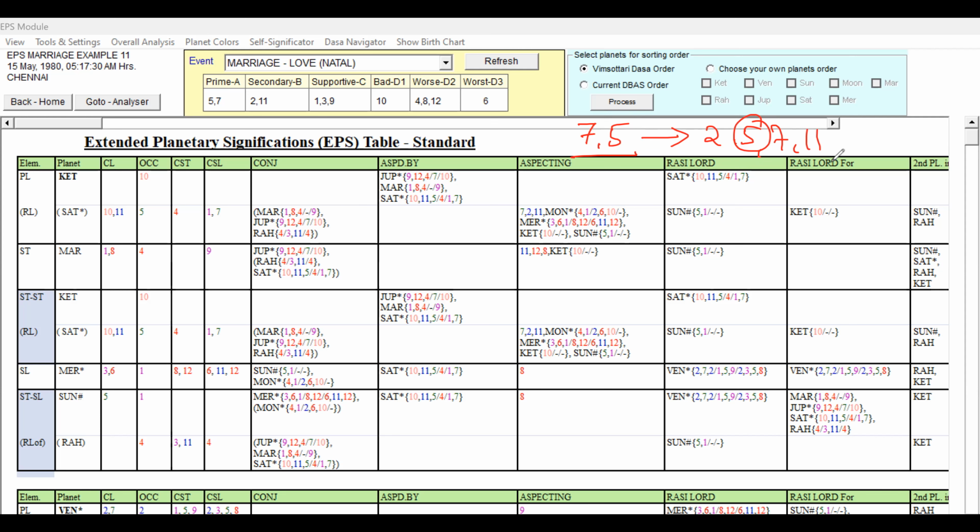They are supportive for the marriage, love marriage, because they will marry the person whom they like, or they are in love. Along with that, if Rahu is also playing a role, it will support love marriage from another caste or another region. So that is the basic rule.